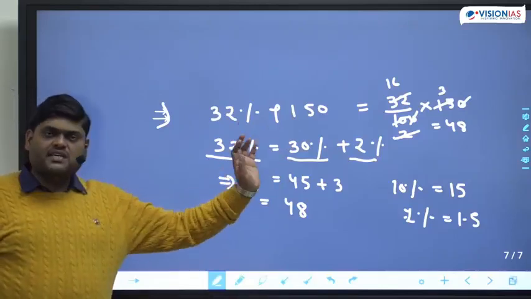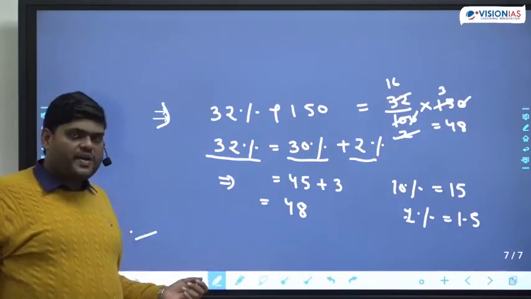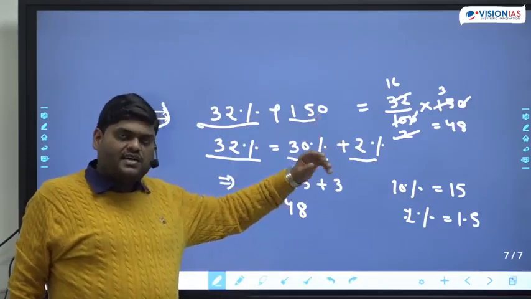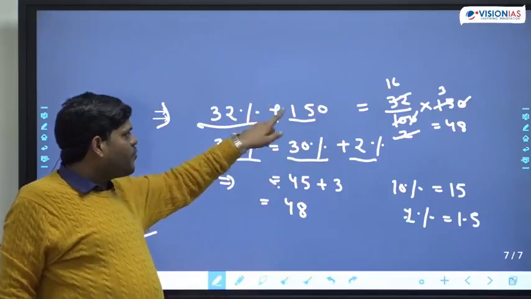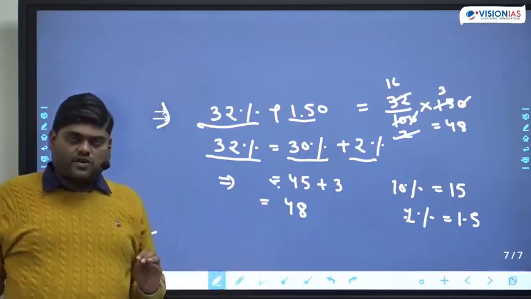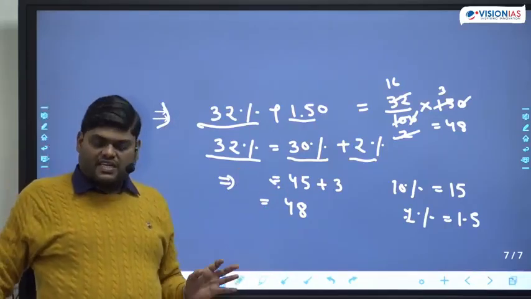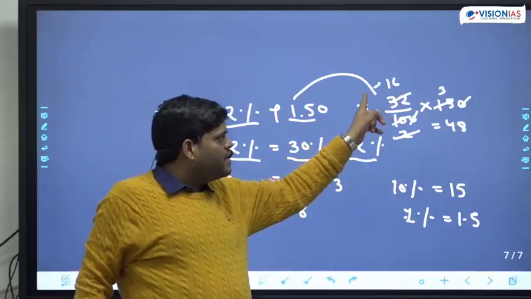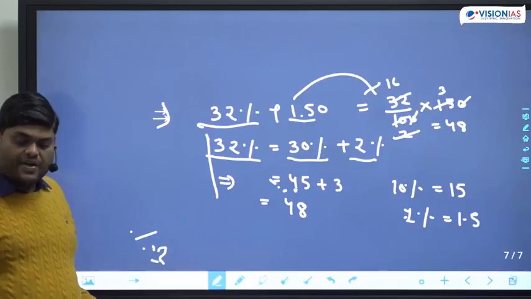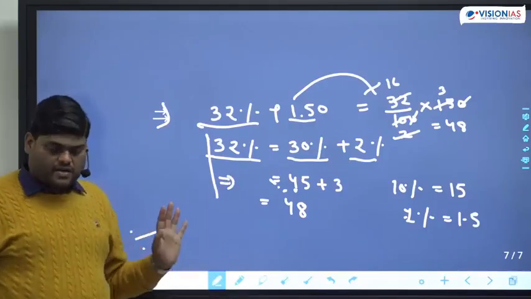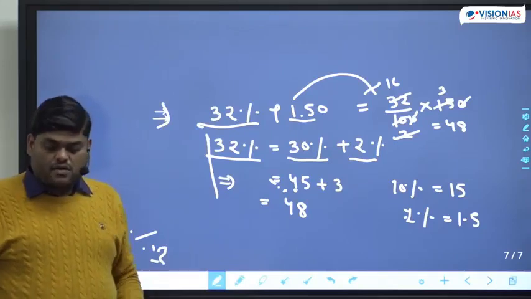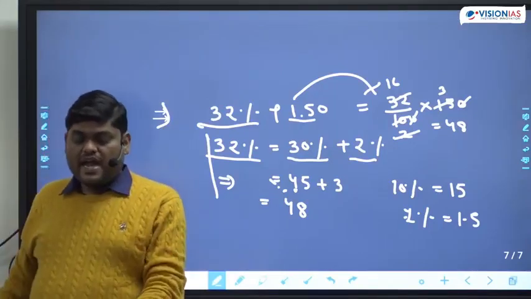Once you practice, you can do this without pen and pencil. How can we do it without pen and pencil? 32% we have to find out. 10% becomes 15, you can see that. 30% becomes 45. And 1% becomes 1.5, 2% becomes 3. And we can answer it within a fraction of a second. But if you find the other method more comfortable, you can go for it. But I am personally doing by this method. This looks simpler. Any doubt you can ask?